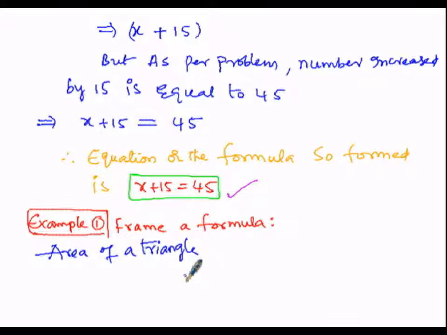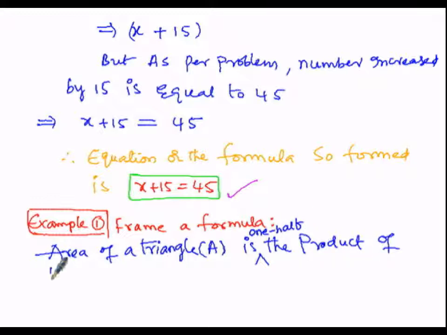Area of triangle A is the product of, is the, area of triangle is 1/2 the product of base B and height H. So, now let us frame a formula for this statement.